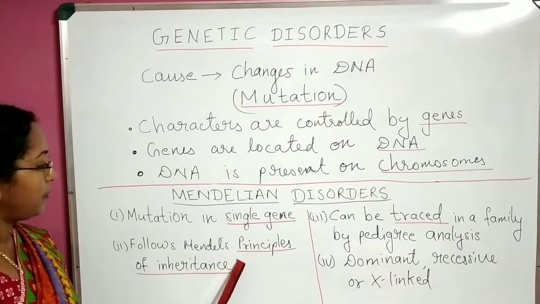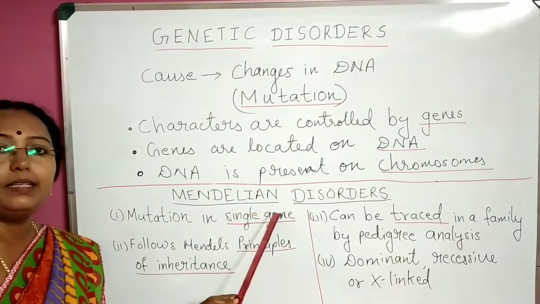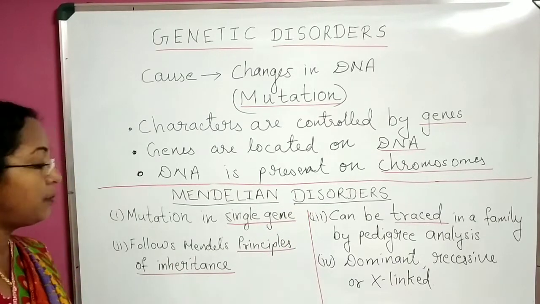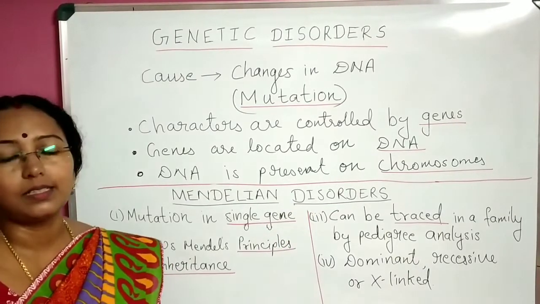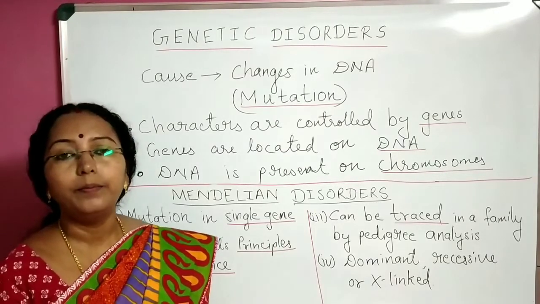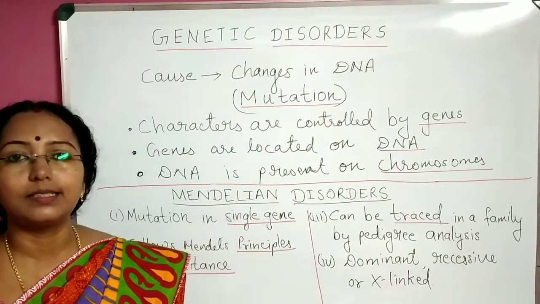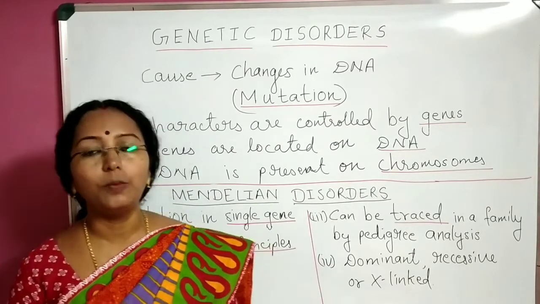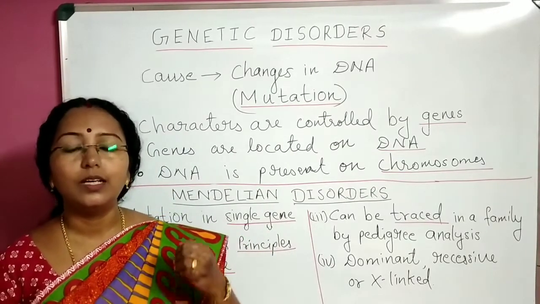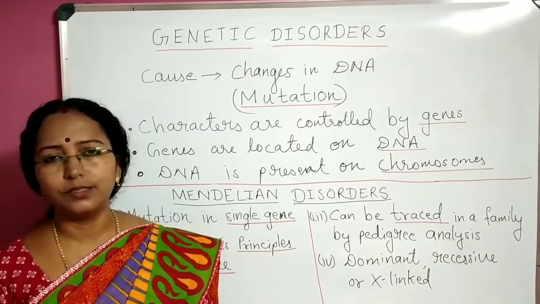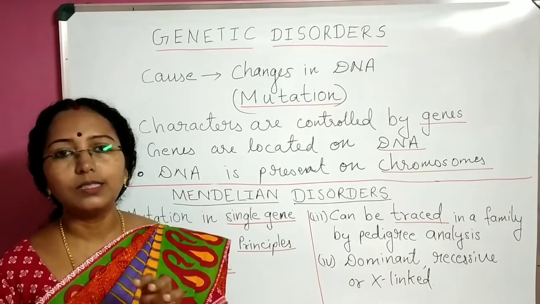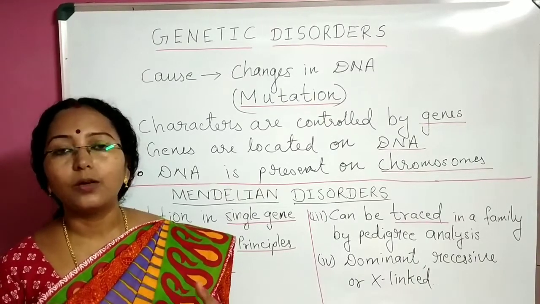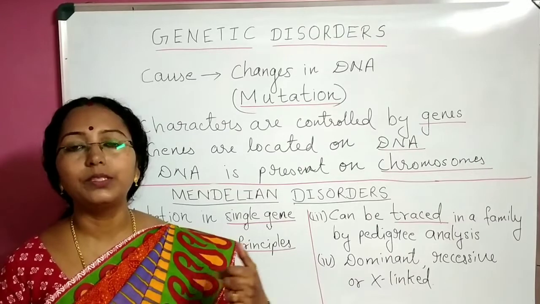Now next one. See, the name itself you can understand, Mendelian disorders. That means it follows Mendel's principles of inheritance. We have learned the different principles of inheritance postulated by Gregor Mendel. Different laws, law of dominance, law of segregation, law of independent assortment and so forth. For all those laws and how they were framed, the experiments done by Mendel and all those things, it is there in the previous videos.